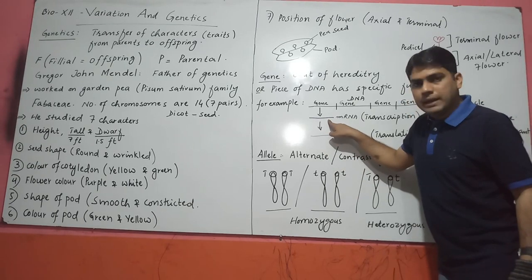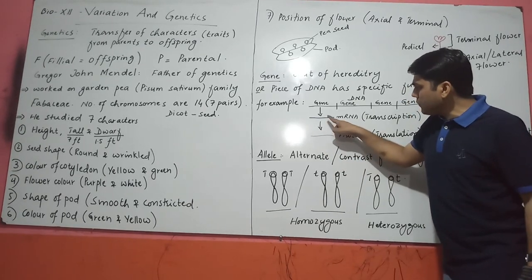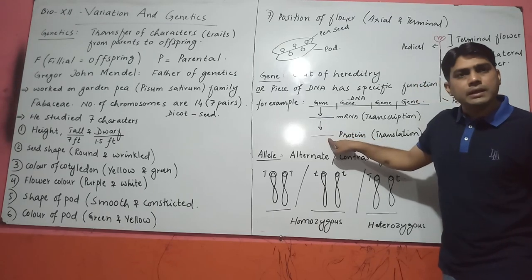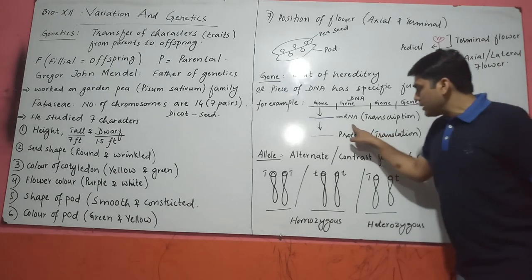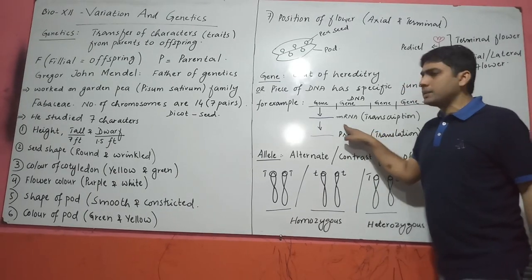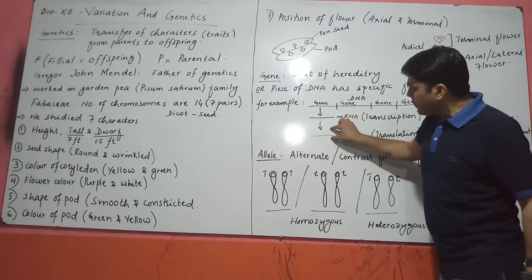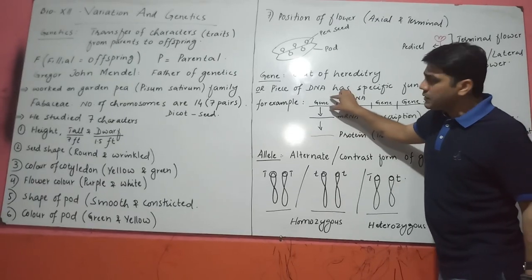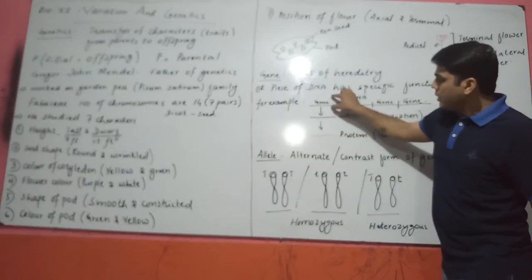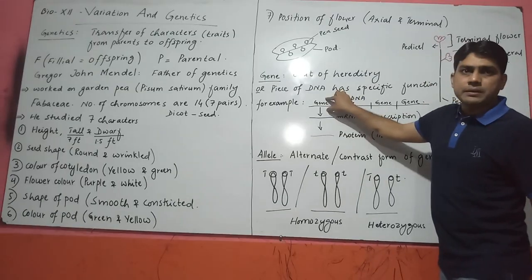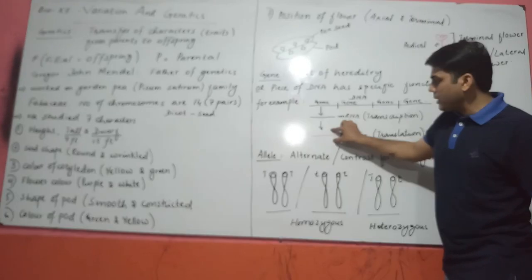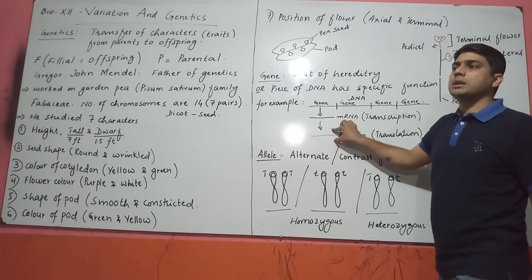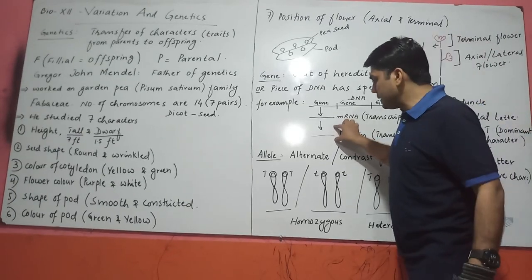Messenger RNA is the language of nucleotides. The language of nucleotides is translated into the language of amino acids. That process is called translation. The end product of translation is a protein. Meaning for a protein, the information is present in a particular gene. What type of information is present in a gene? The same type of protein will form, and the same type of function will be performed.